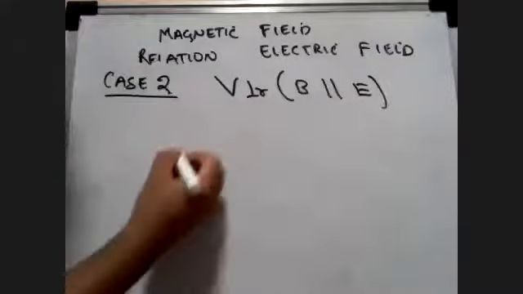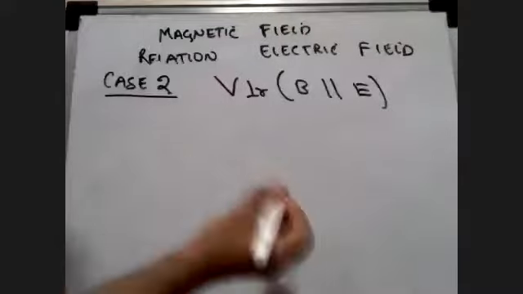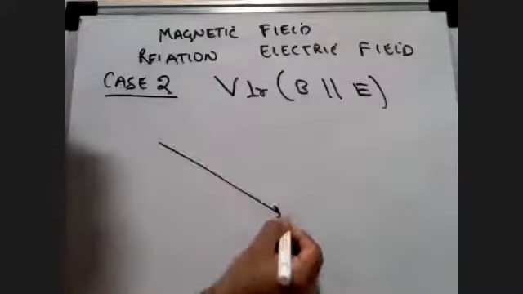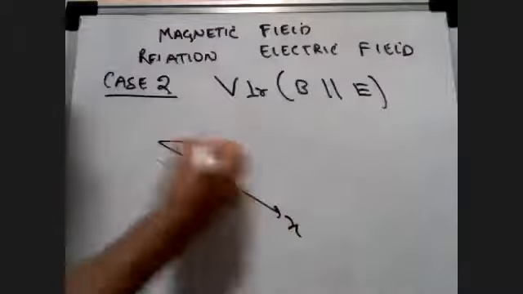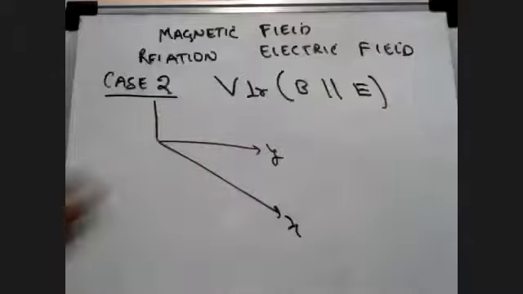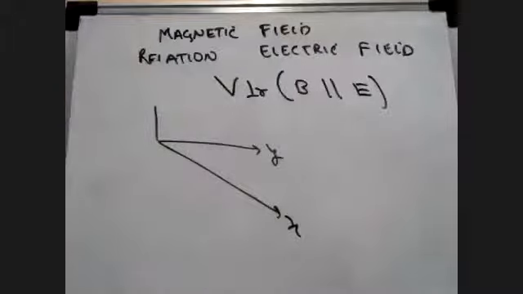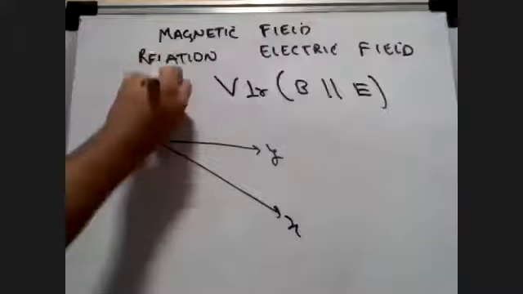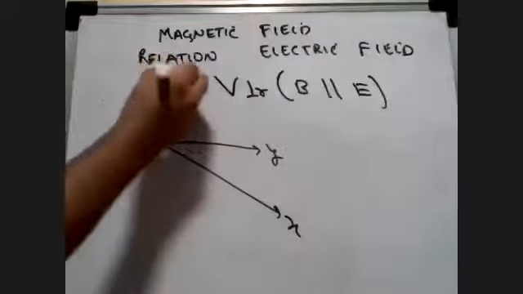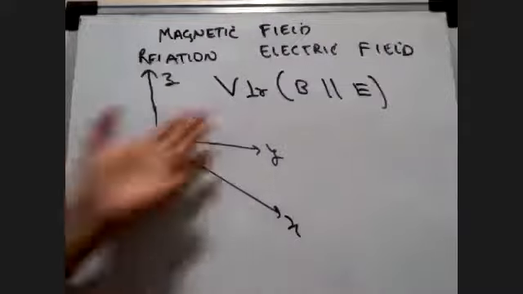So let's say that there is an x-axis, y-axis, and a z-axis. Now, what is it saying? That there is a magnetic field and an electric field.